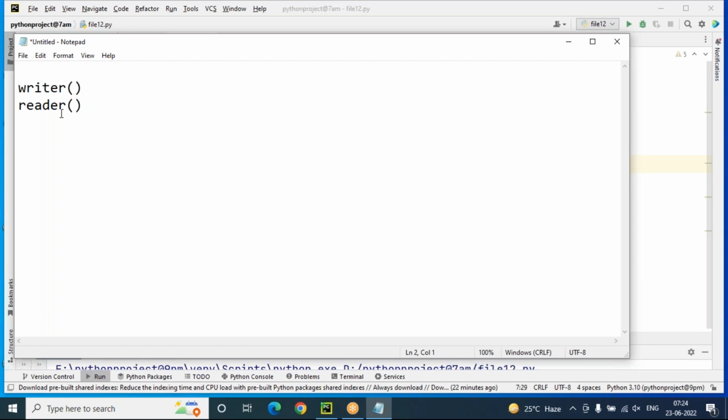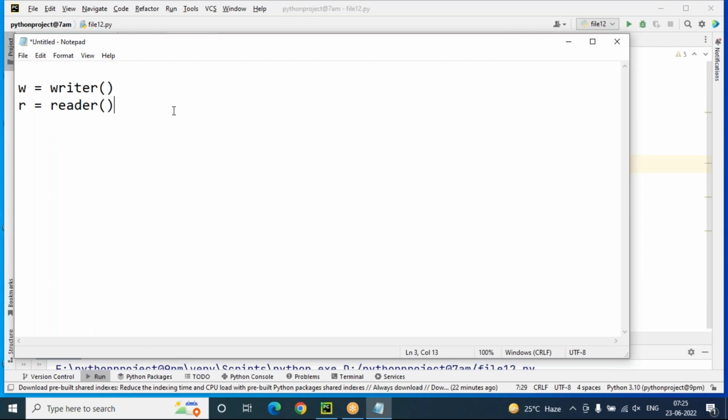Object means we are assigning a method to a variable: writer method to a variable w, and reader method to a variable r. So w is a writer object, r is a reader object; writer is a method, reader is a method. Generally for normal text files we use the write method and read method only. But for CSV files, we have to use writer and reader. So let's show some examples.